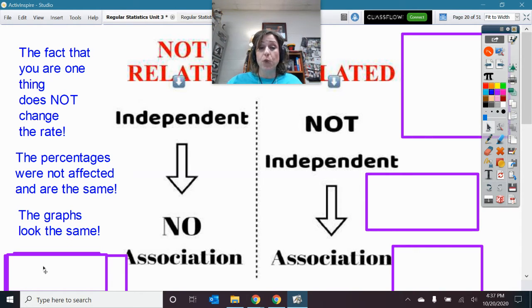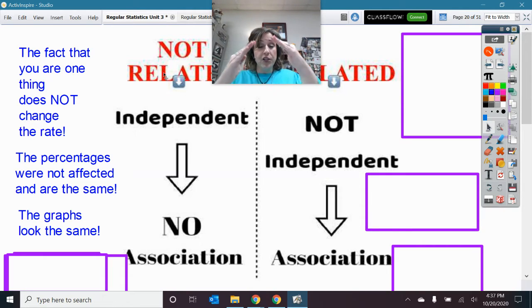All right, so then what does that mean? Our graphs will look the same. So we'll have the stacked bar graphs, and those male and female ones, or whatever all the categories are, will look the same because the percentages are not changing.